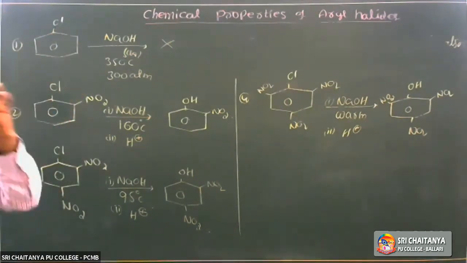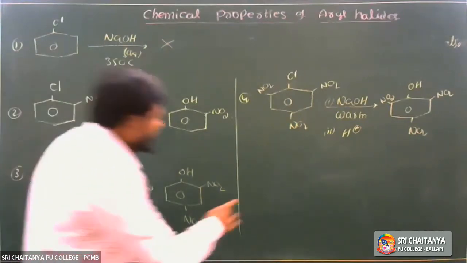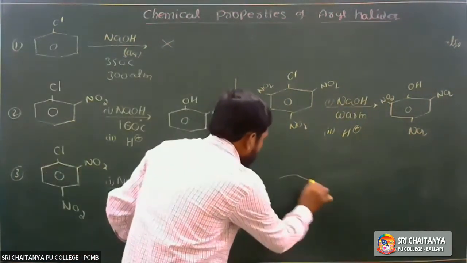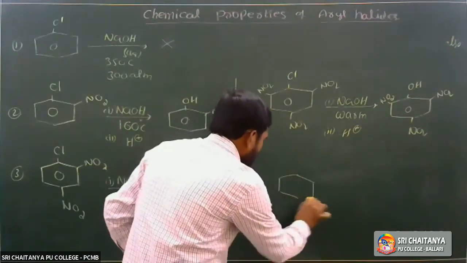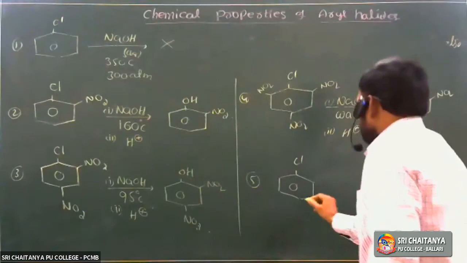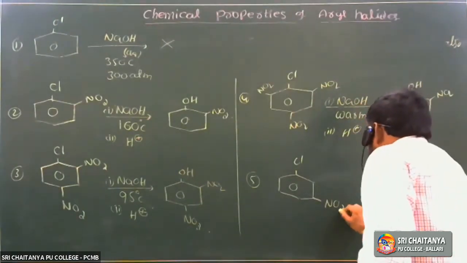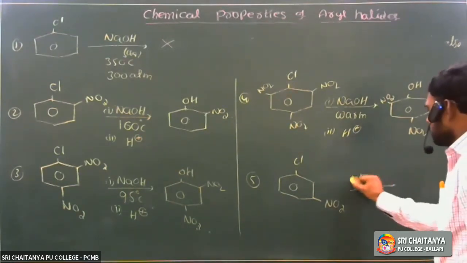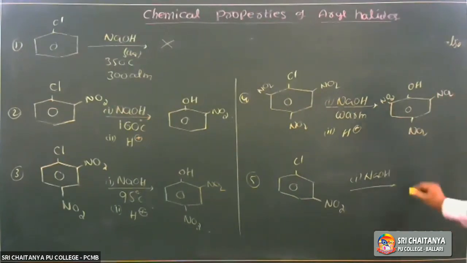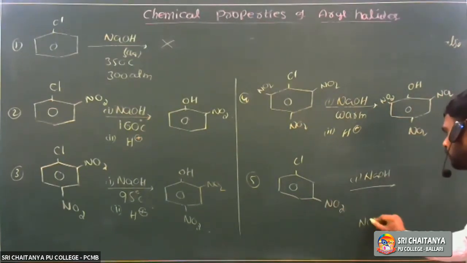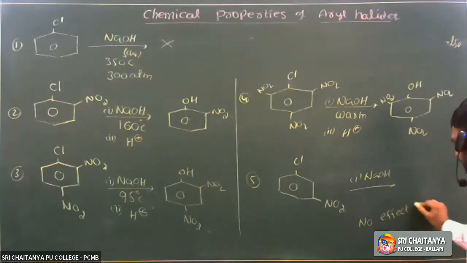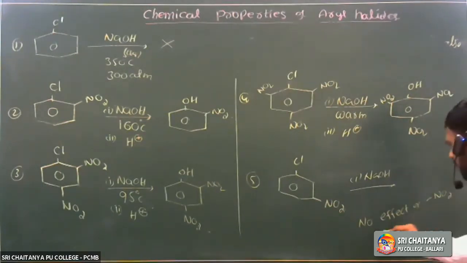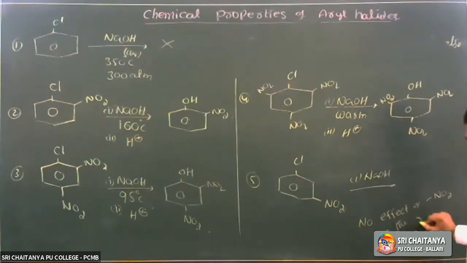Now, no effect of the electron withdrawing group in one case. Take the fifth compound, chlorobenzene, with the electron withdrawing group at the meta position. When it is treated with sodium hydroxide, there is no effect of the nitro group on the reactivity. Okay, so it is very important.